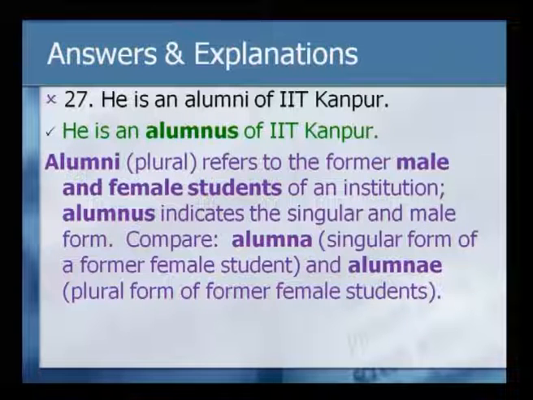This is also comparable with the usage of alumna. So, alumna is the singular form for a former female student, which means if the sentence is she is an alumni of IIT Kanpur, it should be corrected as she is an alumna of IIT Kanpur. So, alumna, alumnus, singular form, female and male form correspondingly.